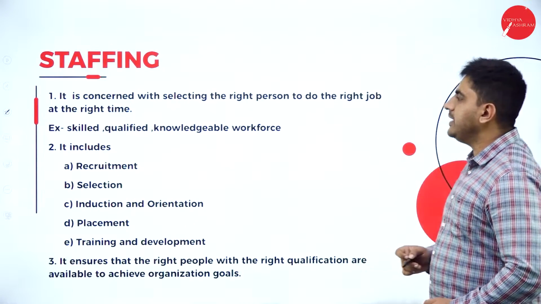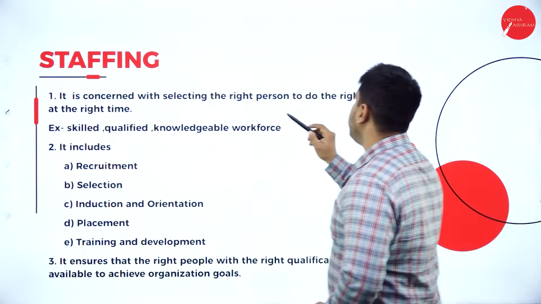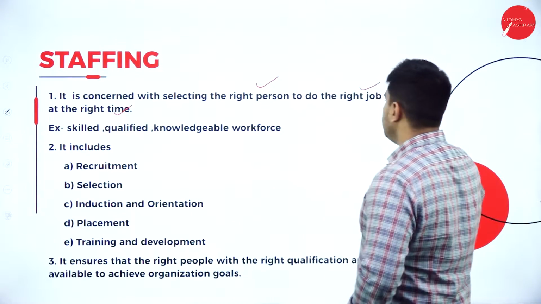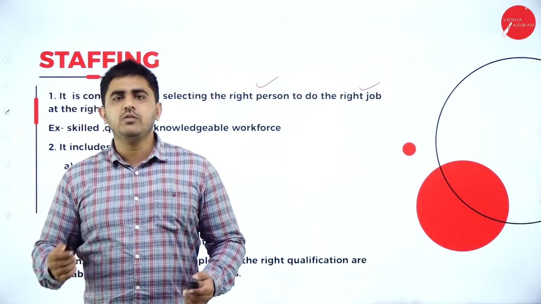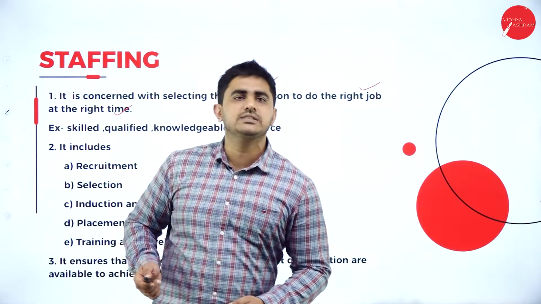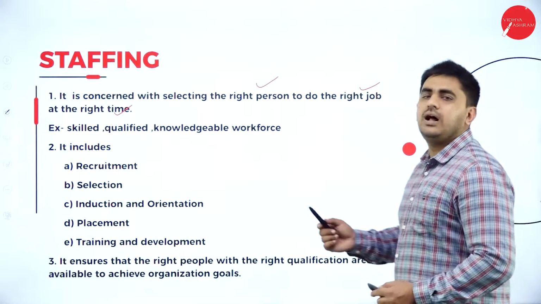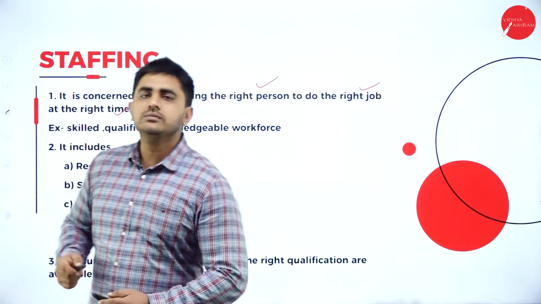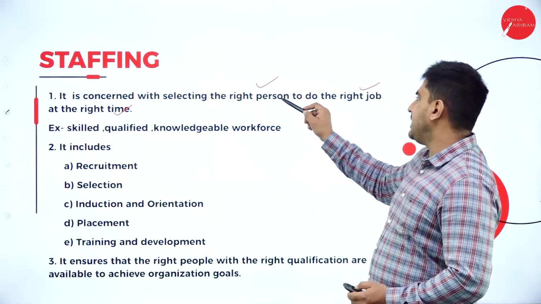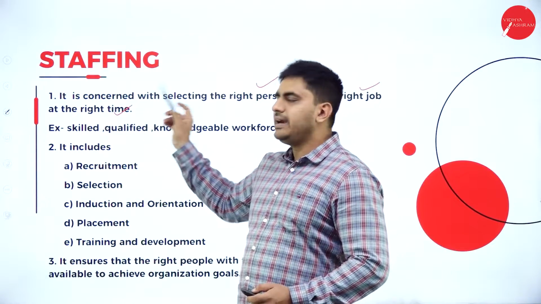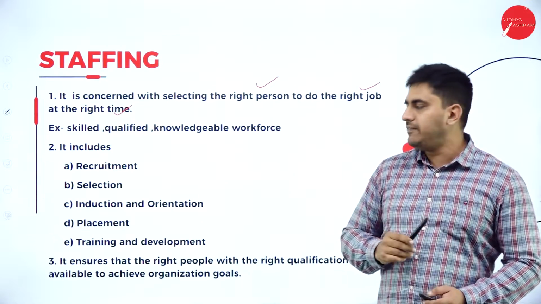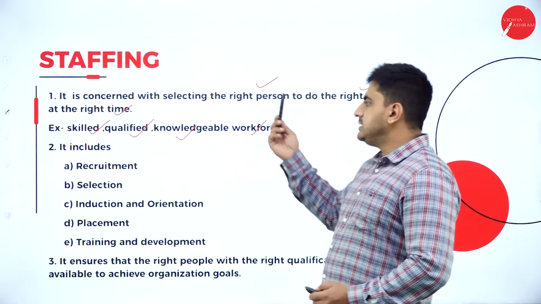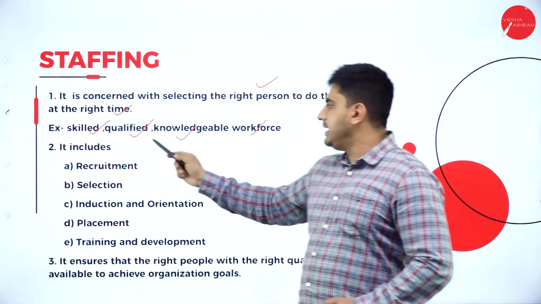Next we will go for staffing. It is concerned with selecting the right person to do the right job at the right time. So you have started a business organization and now you want workers to work in your business organization. So that doesn't mean you can call someone walking on the streets and ask him to work in your organization. What you have to do? You should select the right person to do the right job at the right time. This is called staffing. So you want skilled, qualified, knowledgeable workforce. This is regarding staffing. So staffing mainly includes recruitment.